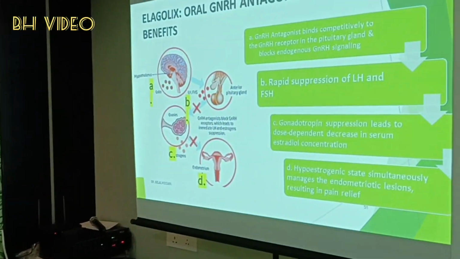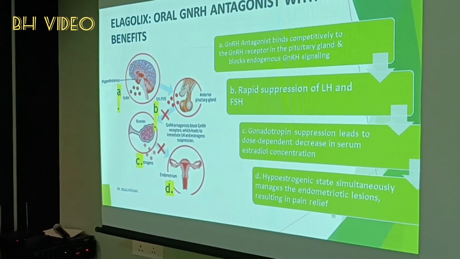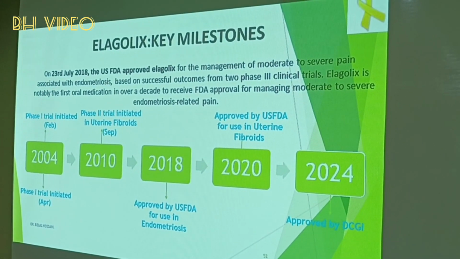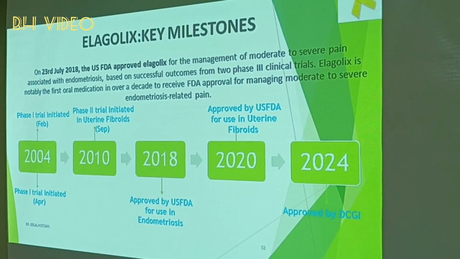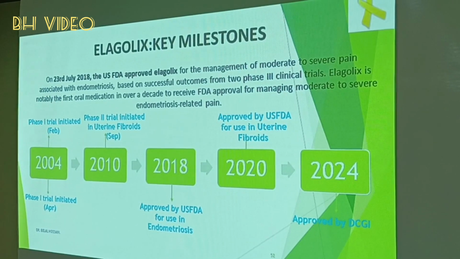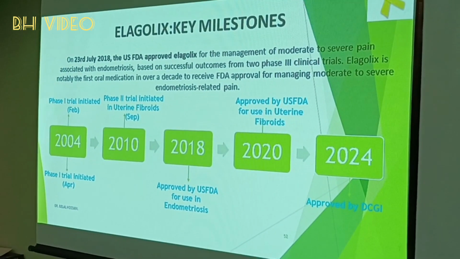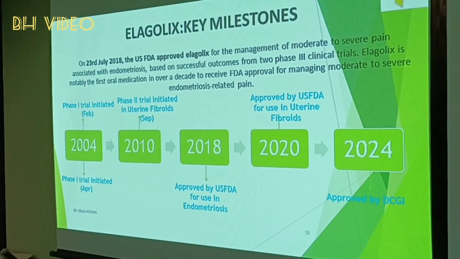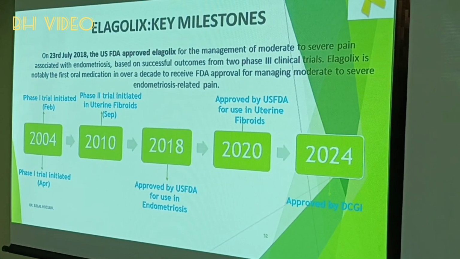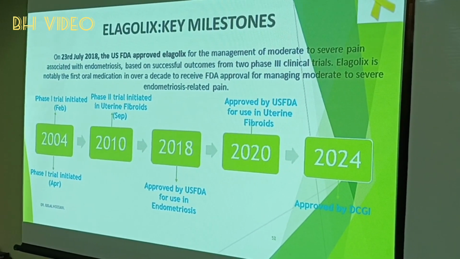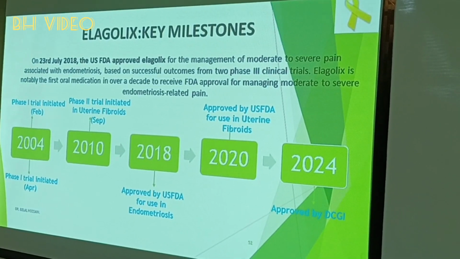Oral GnRH antagonist with superior benefits. It rapidly suppresses LH and FSH, and thereby, as I already mentioned, suppresses the estrogen progesterone secretion. The key milestone: trial in 2004 and phase 2 trial was advanced also in 2010, US FDA approved in 2018, and US FDA approved for treatment of uterine fibroids as well, and now the Drug Controller General of India, DCGI, has approved this year.